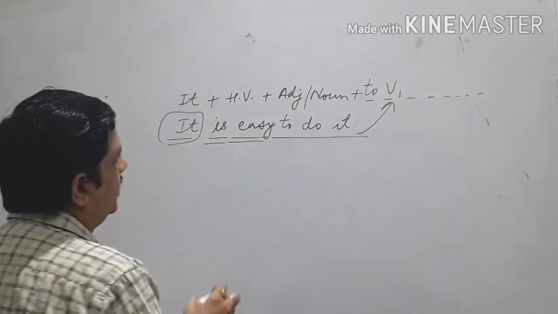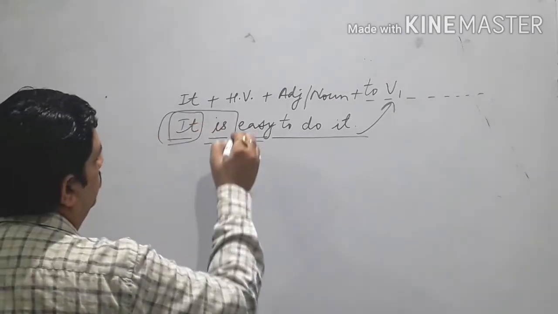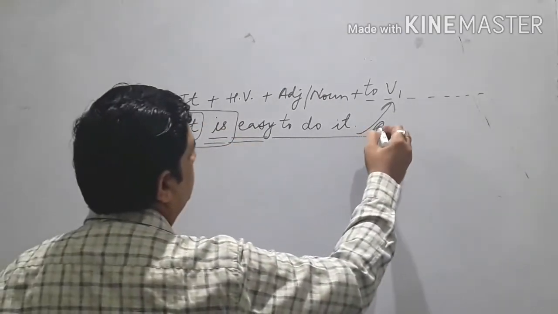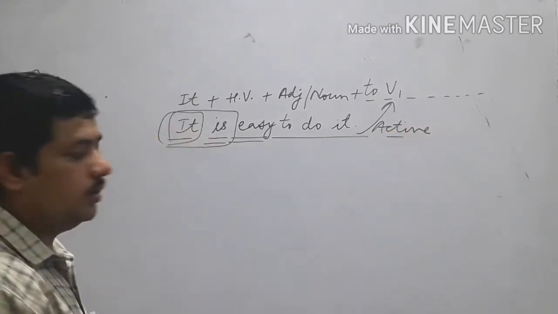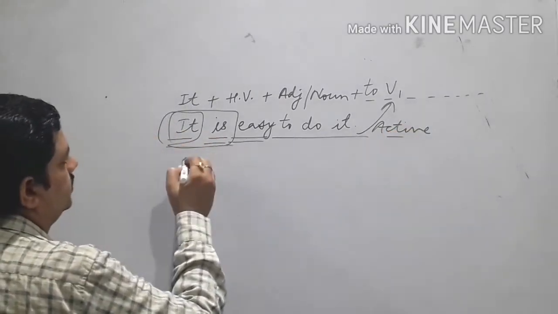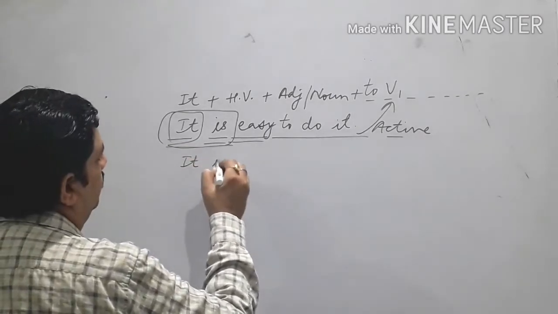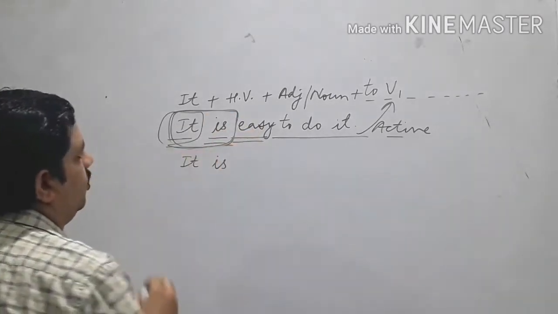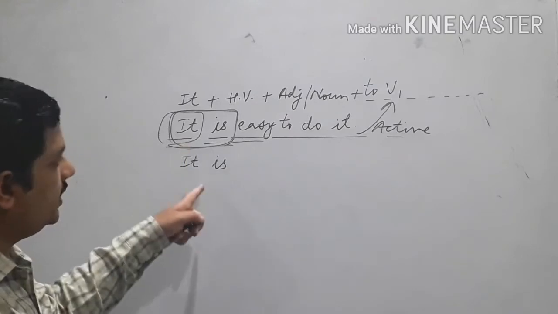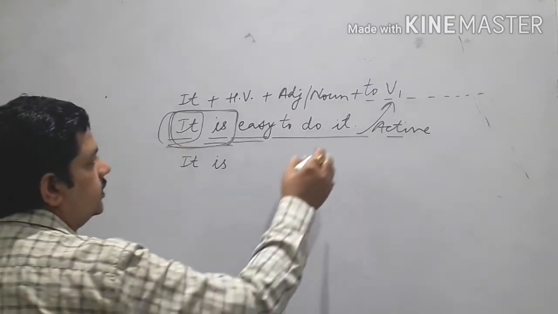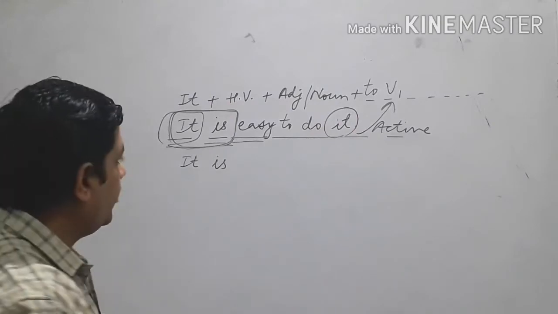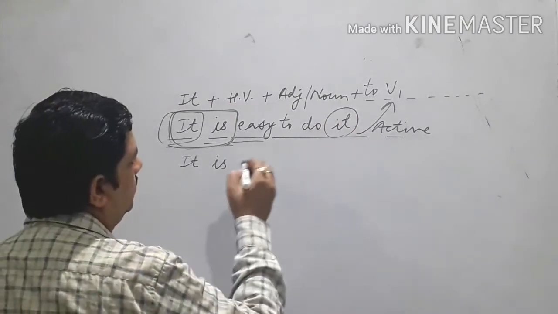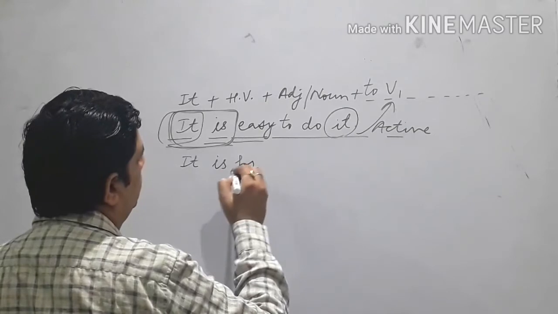So when you have such kind of thing, what will you do? Suppose this is an active sentence and you have to convert it into passive. So how will you convert? Use this phrase. It will help you. "It is", and then you see the object. What is the object? And before that object you use "for".